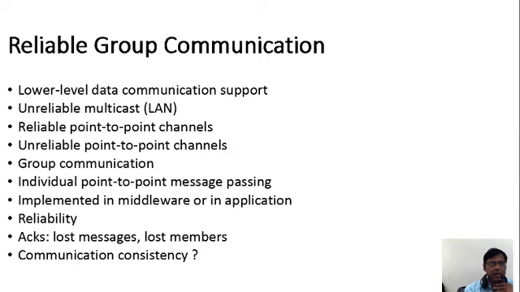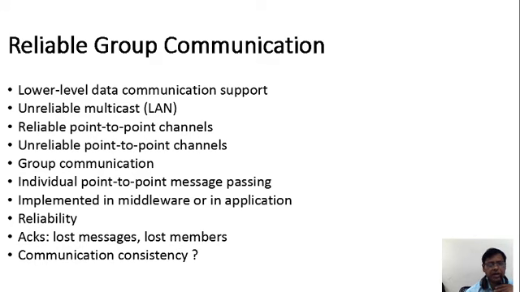See, in group communication, lower level data communication is always there. When the higher level is working, the lower level is working, so that the higher level is working. So lower level data communication is communicating, giving some support, so that group communication is transmitting, and high reliable multicast.